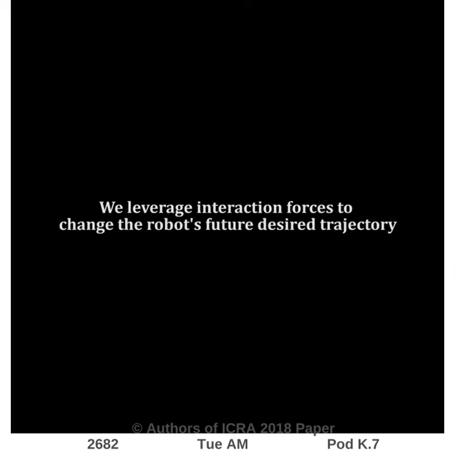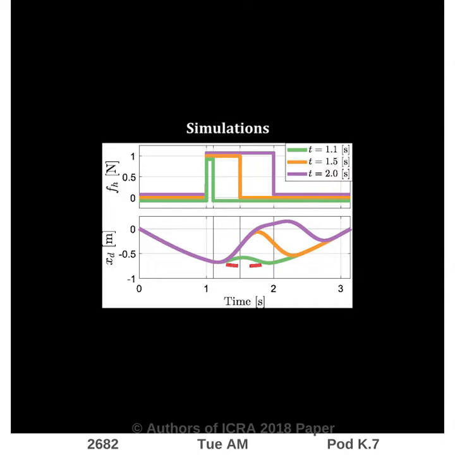In this research, we propose a real-time method to smoothly and safely deform the robot's future desired trajectory in response to human interactions. To better understand our trajectory deformation method, let's look at a simulation.